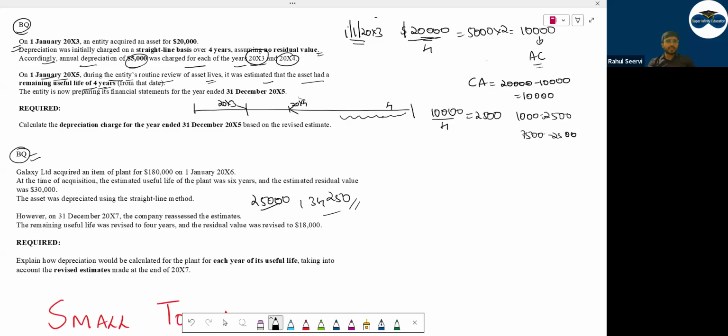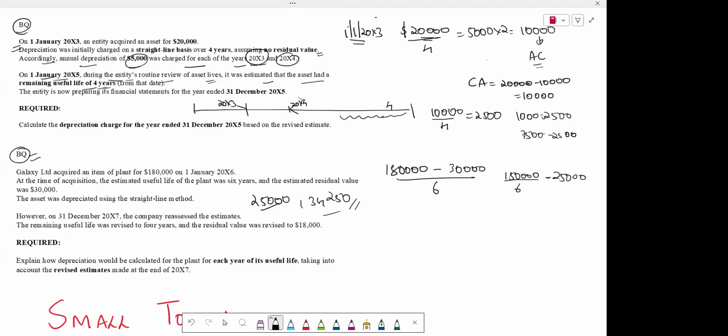How will we do the first year? 180,000 minus 30,000 divided by useful life, which is 6 years, so 150,000 divided by 6 is 25,000. Yes, correct, bang on, 25,000 is the answer. Then useful life, first year 20X6. How many years depreciation, when is the change here, after 1 year or 2 years? After 1 year.